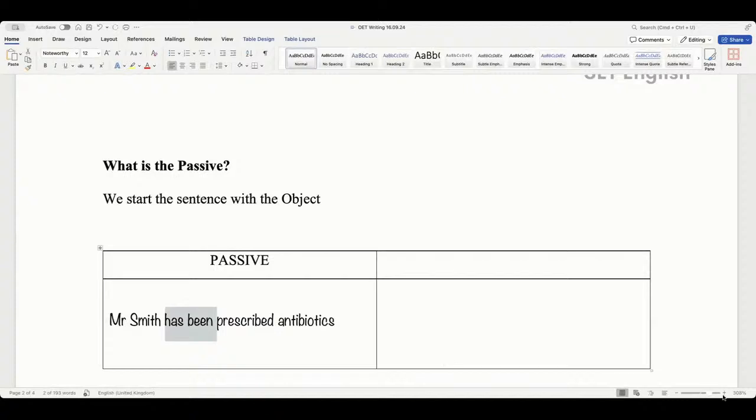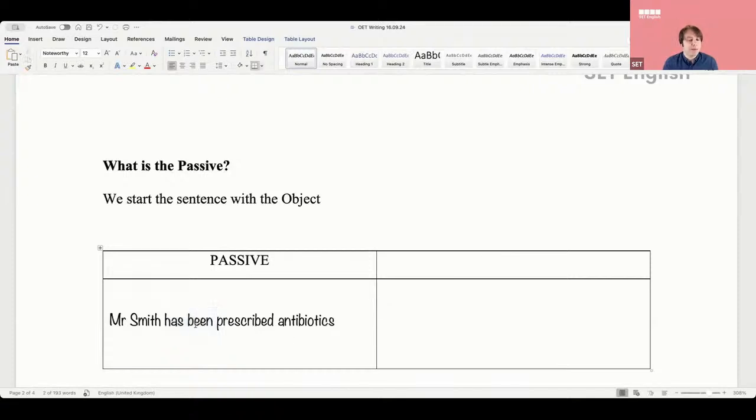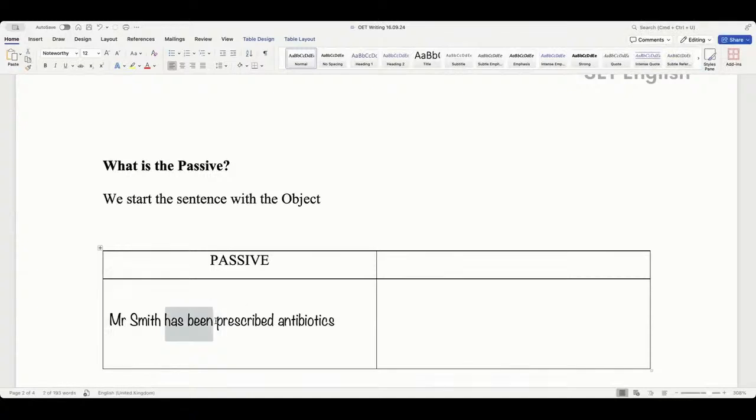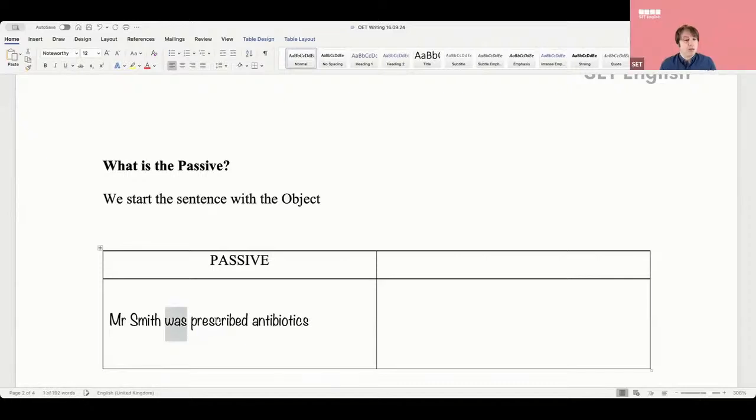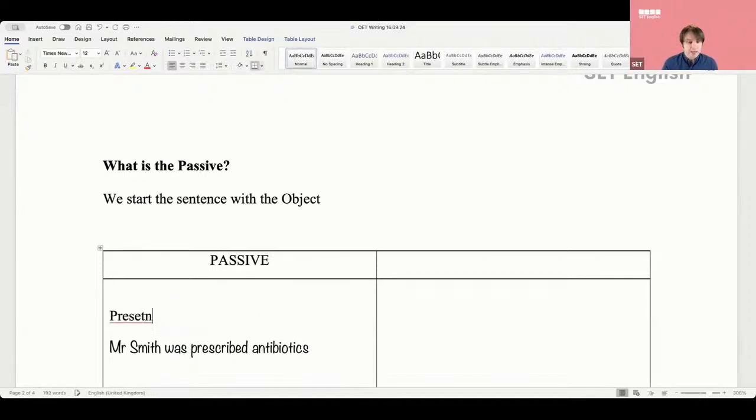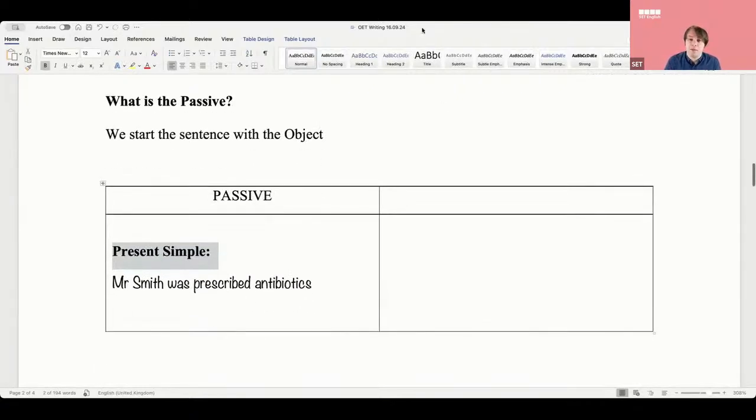Can I say something? Before you come in, Anthony, I want to ask the questions. So, what tense is has been? Everyone, what tense is has been? Present perfect. Perfect. So, Mohadissa, you're starting with a very difficult tense. Let's start in a simple way. What is the most simple, present simple, or passive? What do we say here? Was. Okay. So let's start with this, which would be present simple. And then this week, Mohadissa, we'll look at present perfect and we'll look at other tenses. But this is the basic tense. Mr. Smith was prescribed antibiotics.